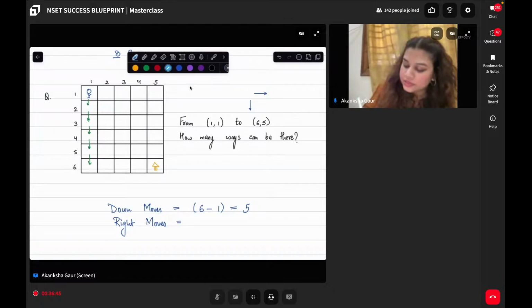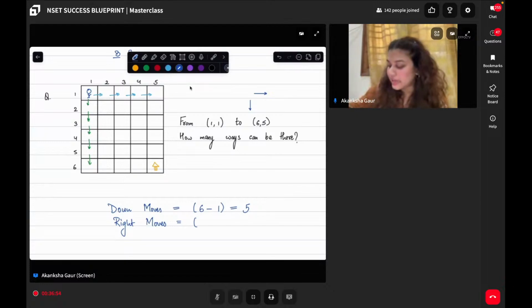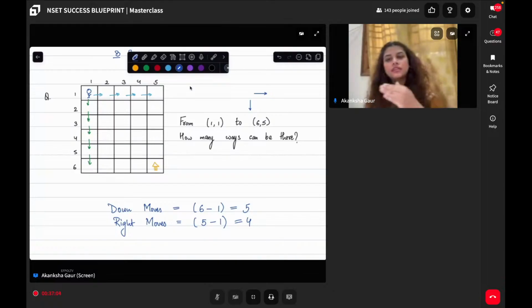I could go like this from here to here, here to here, here to here, and here to here. So total, I can say the last block which I can reach is at 5, and I'm already starting at 1, which means that total 4 blocks can be required. Does this make sense? Total 4 right moves are essential.